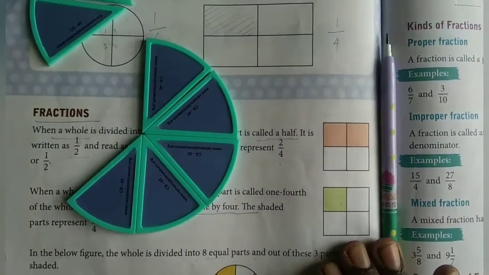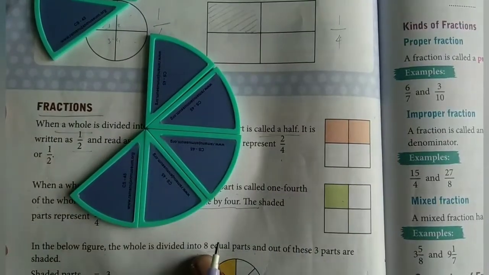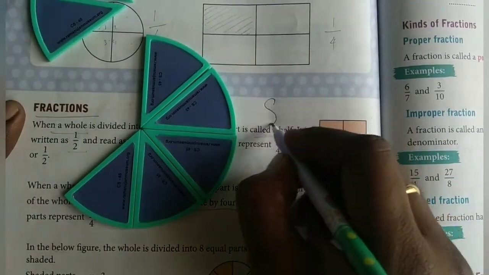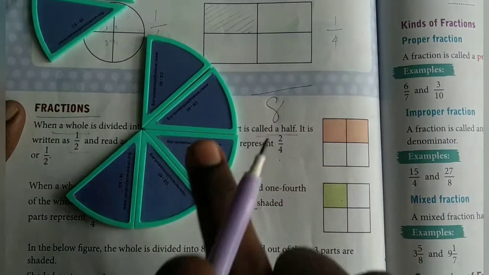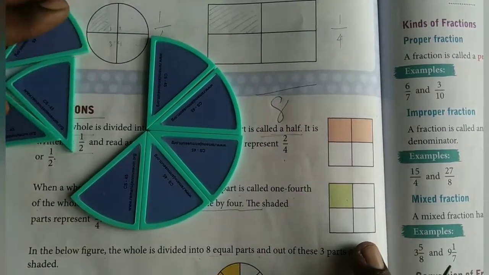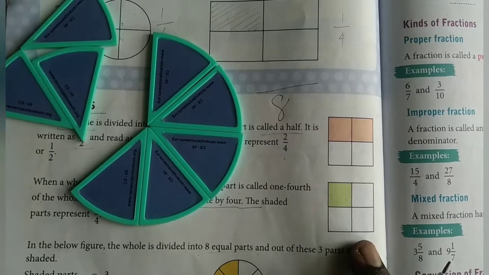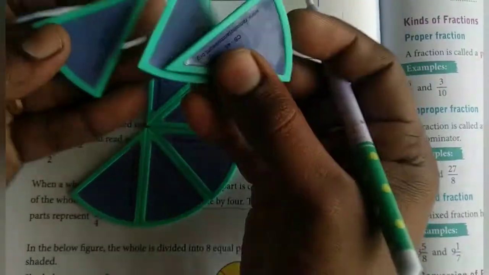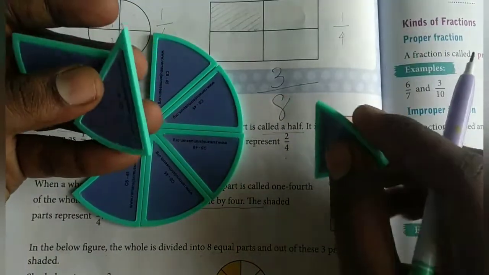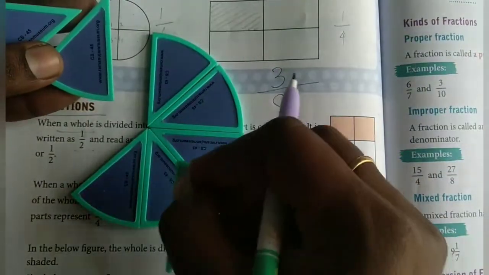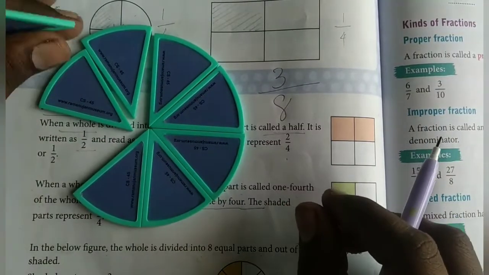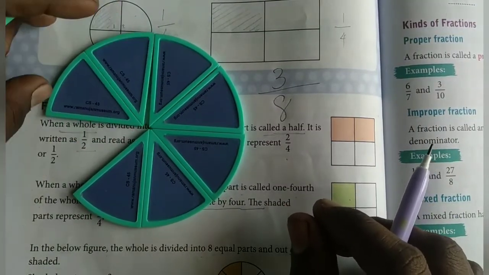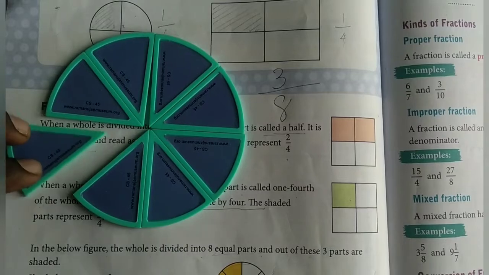Totally there are 8 pieces. Out of these 8, I took just 3. So how can we call this 3? We can call it 3 by 8, because I took these 3 from the 8. If I connect these 3, it makes a full circle. Guys, is it clear? This is how we write fractions.